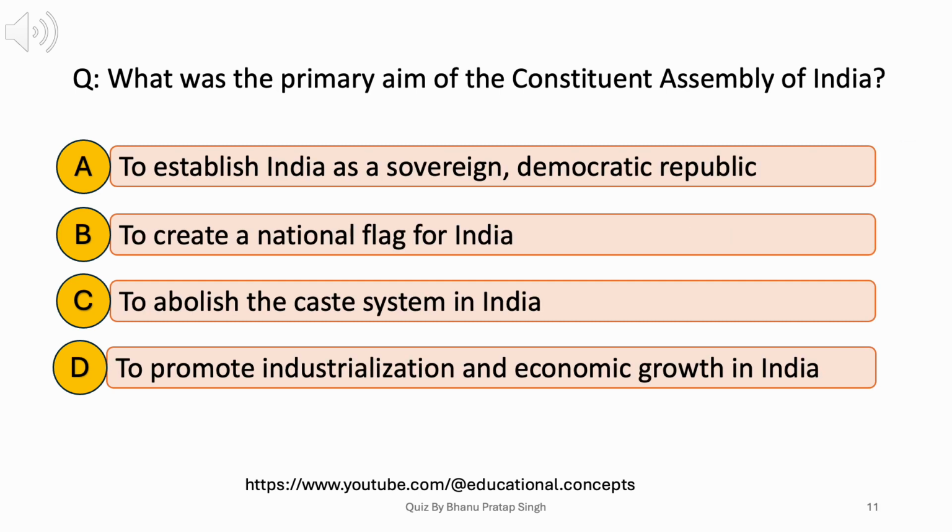What was the primary aim of the Constituent Assembly of India? A. To establish India as a sovereign, democratic republic. B. To create a national flag for India. C. To abolish the caste system in India. D. To promote industrialization and economic growth in India. Answer. A. To establish India as a sovereign, democratic republic.